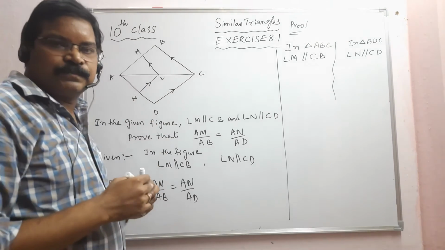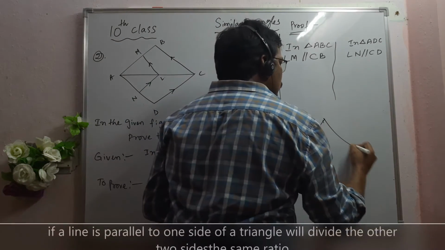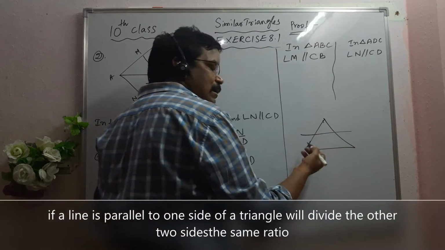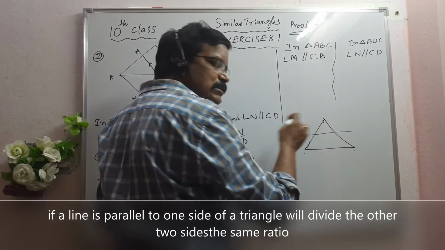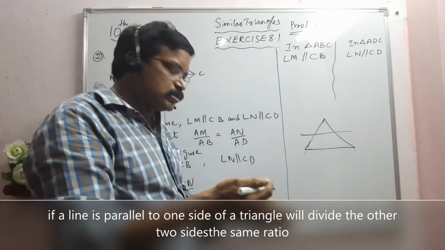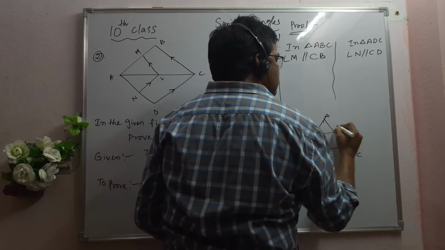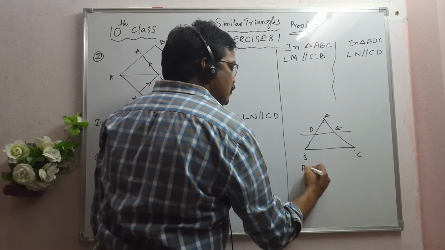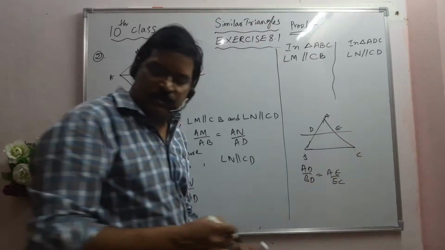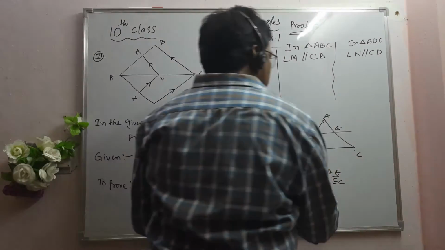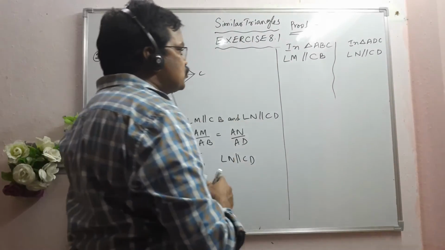So, according to the basic proportionality theorem, what did we learn yesterday? If a line is parallel to one side of a triangle, it will divide the other two sides in the same ratio. That means if ABC is a triangle and DE is a line parallel to BC, then AD by BD is equal to AE by EC. This concept we use here to prove this statement, right?